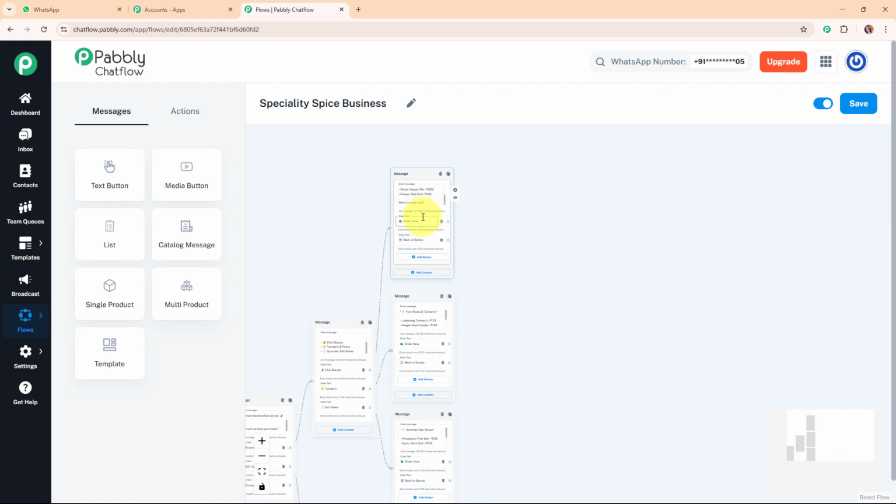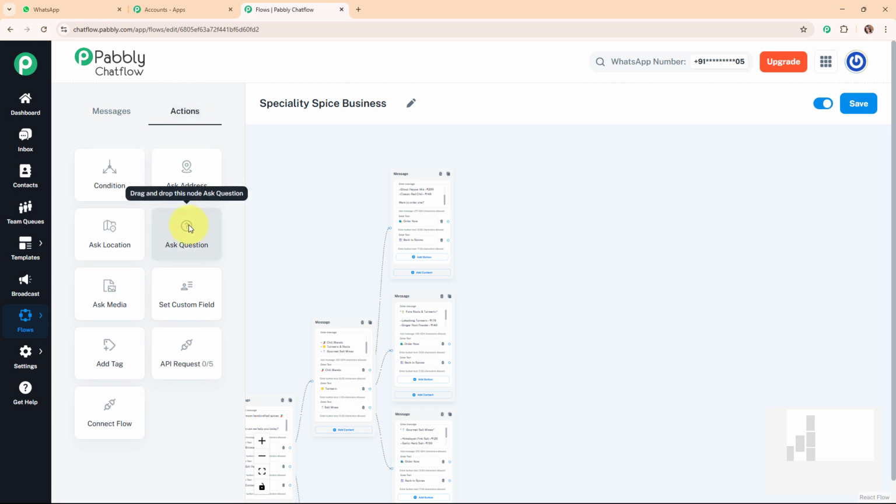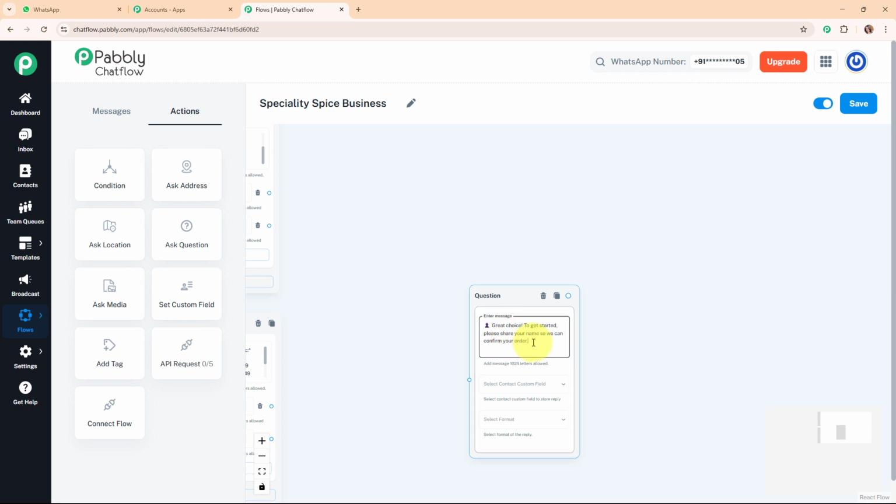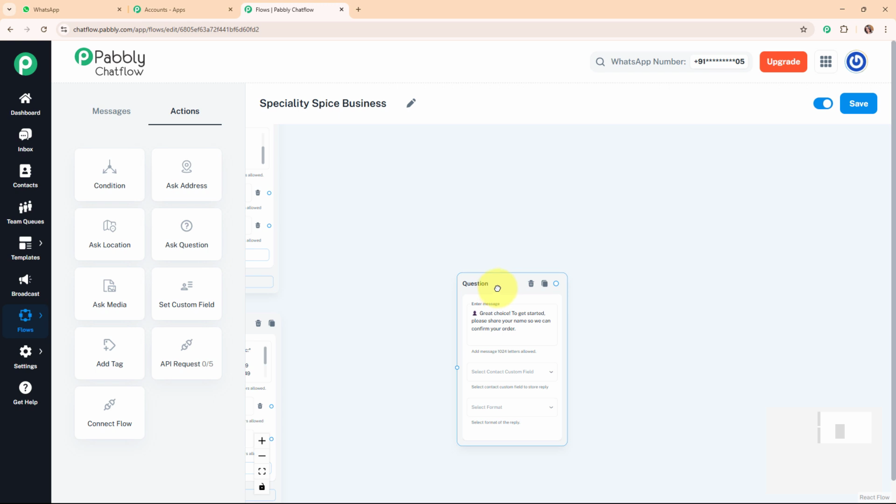Alright, so now here if my customer reaches this stage, I want to ask a question to my customer, and for that I'm going to add this ask a question button, or you can see the message box available in the action step. And here in this message box, I'm going to enter the text as create choice to get started. Please share your name so we can confirm your order.